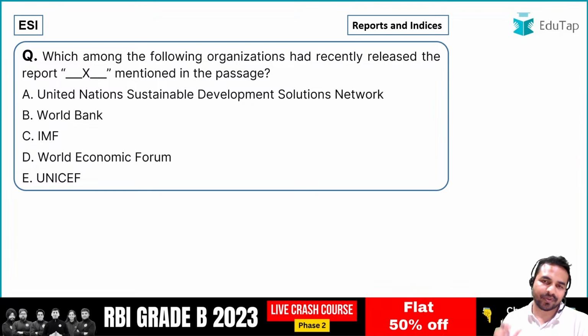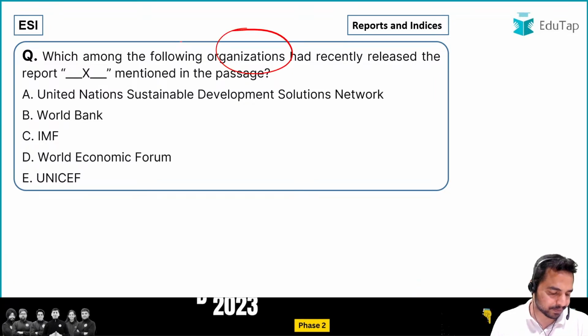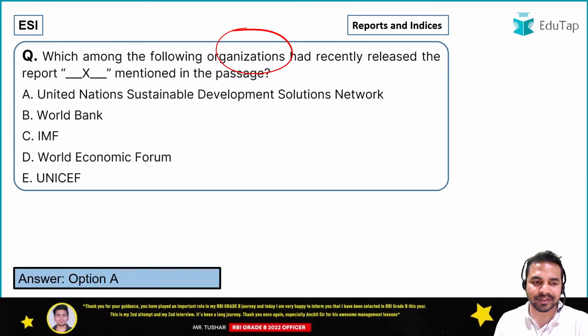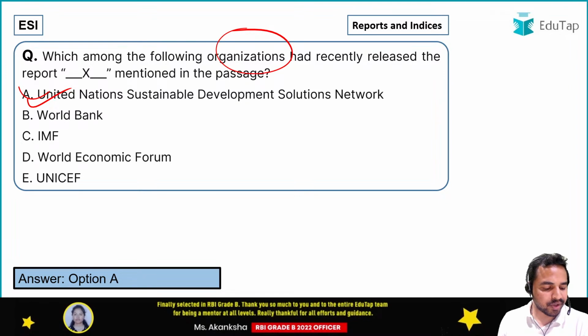The very first question for all of you is, you have to tell me the name of the organization which releases this report. So what is the name of that organization which releases this report? A very easy question. What is the right answer? It is the United Nations Sustainable Development Solutions Network, which releases this particular report.